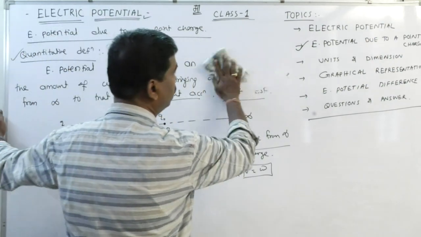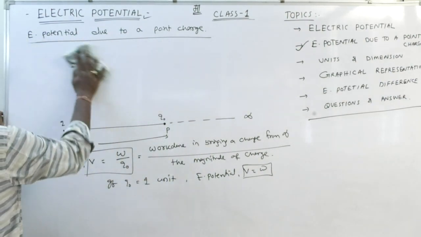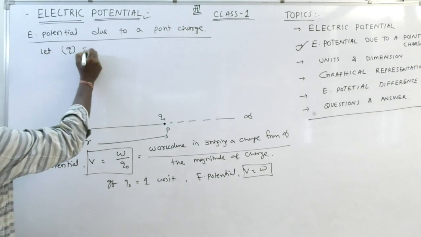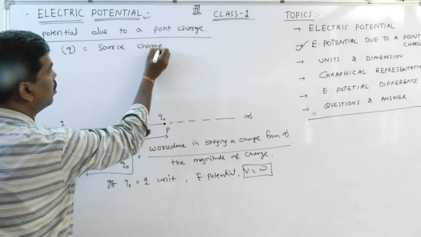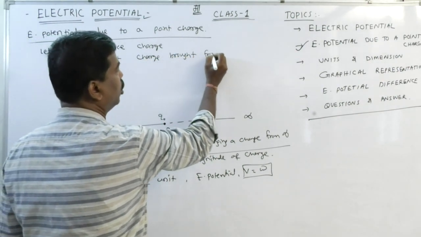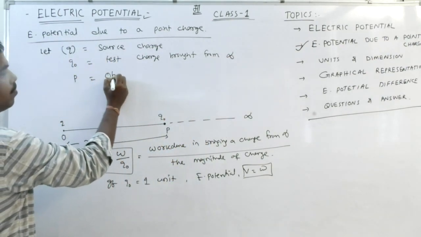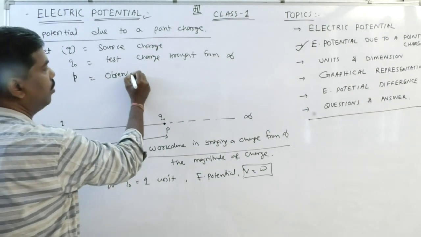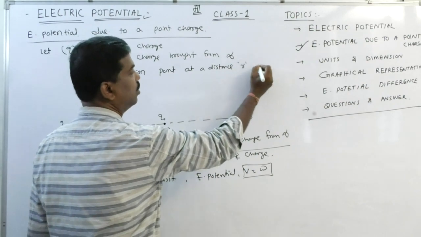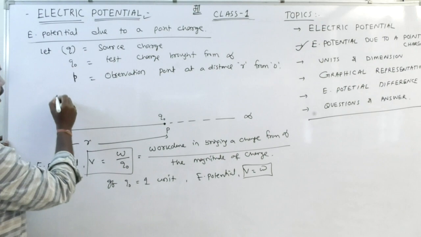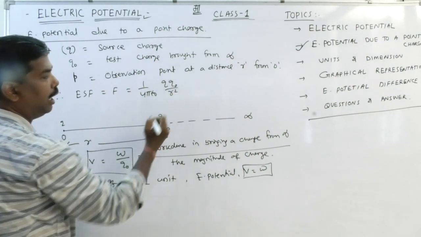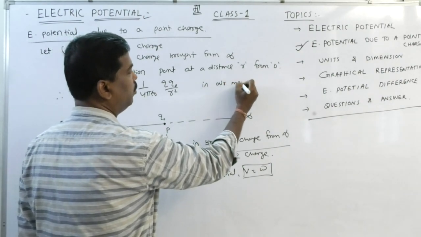Derivation. Let Q be the source charge, Q0 be the test charge brought from infinity to P, the observation point, at a distance R from O. Therefore, the electrostatic force F is equal to 1 by 4 pi epsilon 0 Q Q0 by R square in air medium.